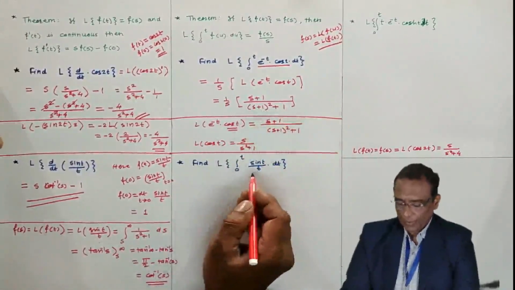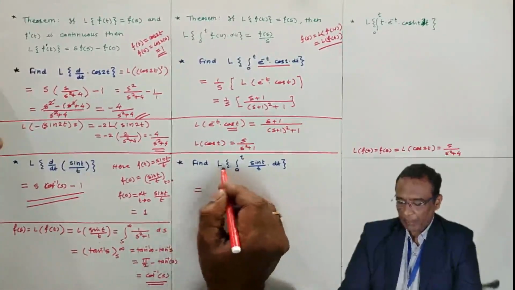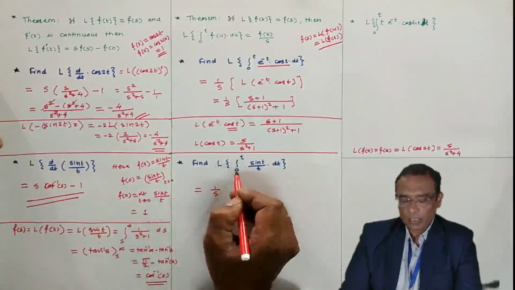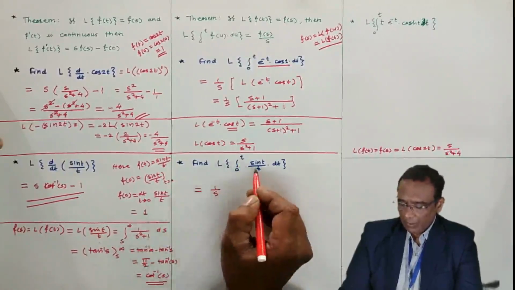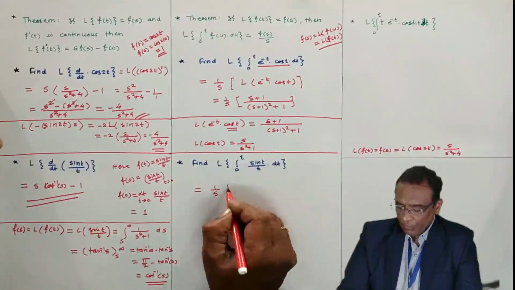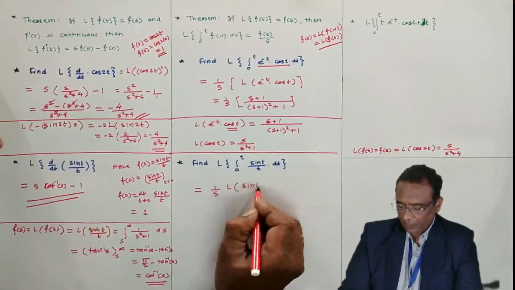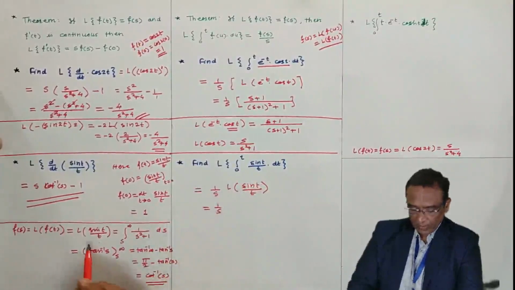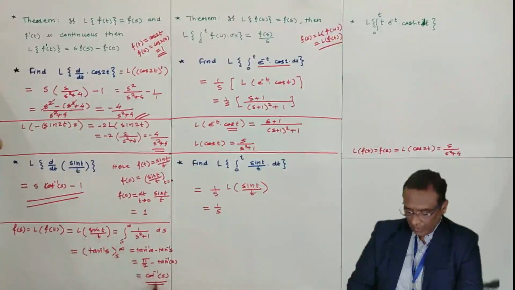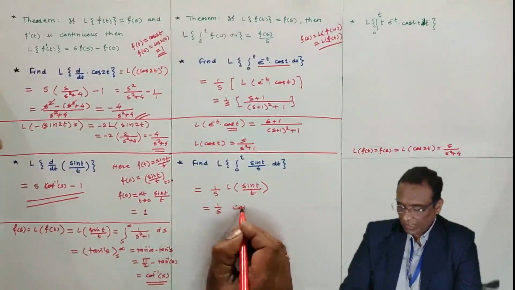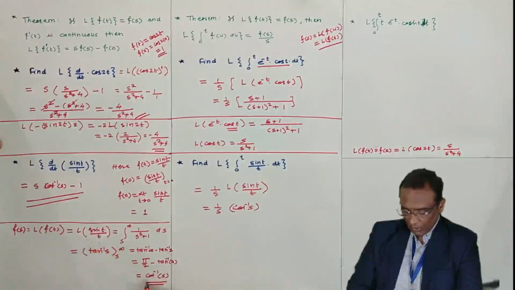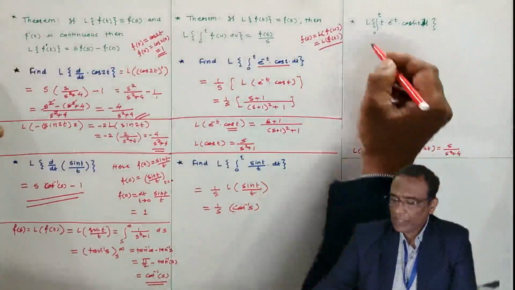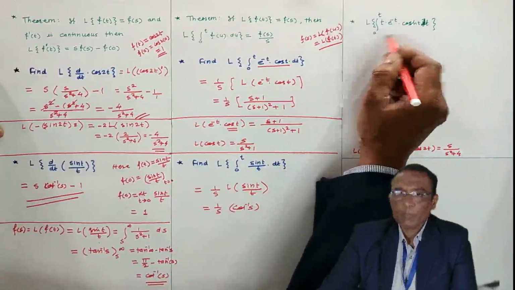Now, the same problem again. Integration is there. Laplace of the integral: write down 1 by s against this integral, and the Laplace of the function sin t by t. Laplace of sin t by t we have already found here. Laplace of sin t by t is cot inverse s. Therefore, I am writing it directly. In this way, this problem you can solve.